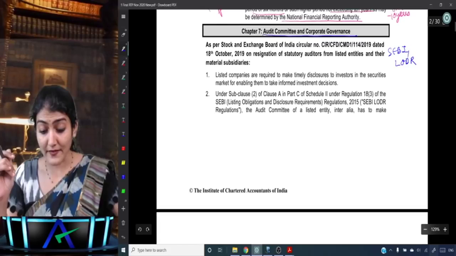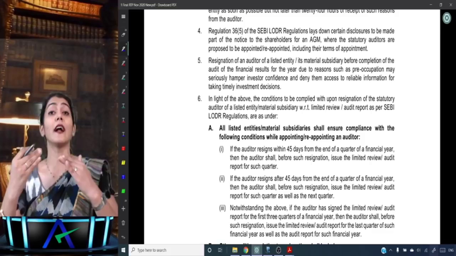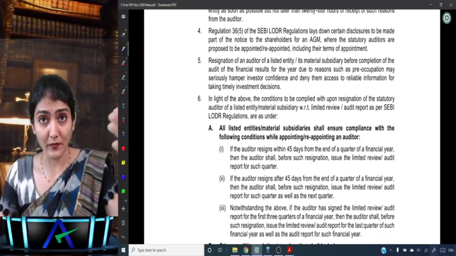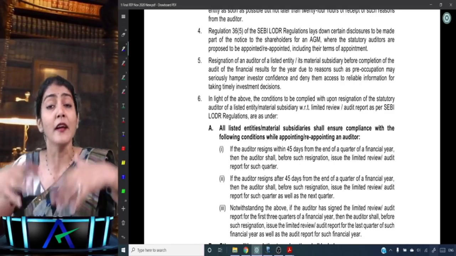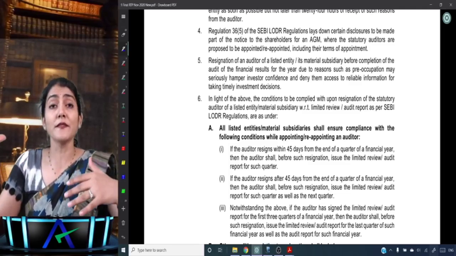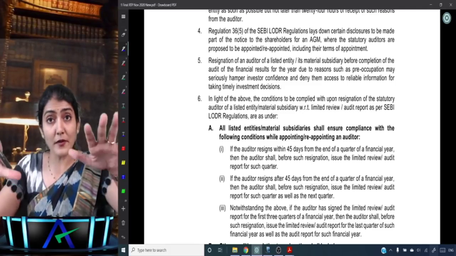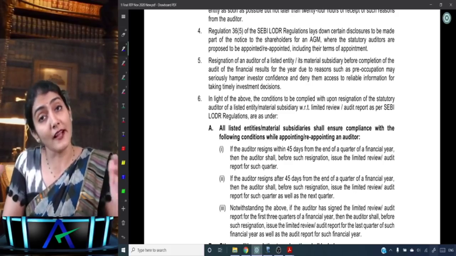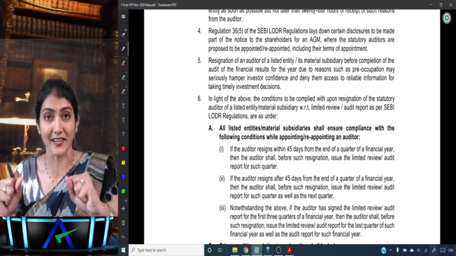What is the interesting part here? If we take an overview or a revision of the amendment regarding SEBI LODR: the auditor of a listed company wants to resign. He says there is no cooperation by the management and non-availability of information, and now he wants to resign. But you just can't get up and walk away. They've put some restrictions on the resignation of the auditor. Does it mean he cannot resign? No, he can very much resign, but now there are some conditions associated with the resignation.